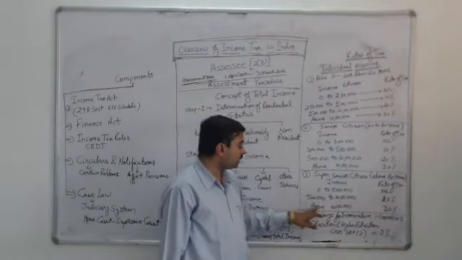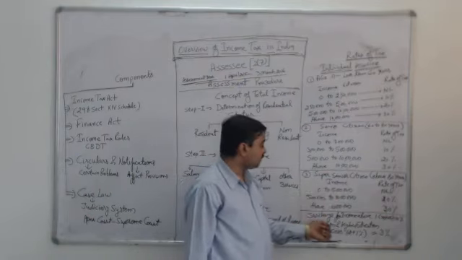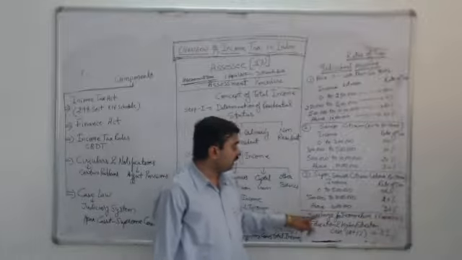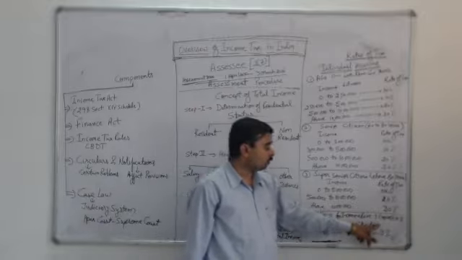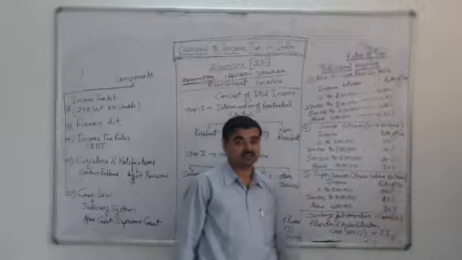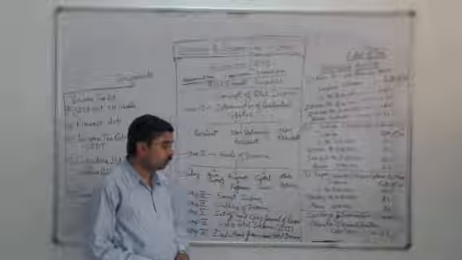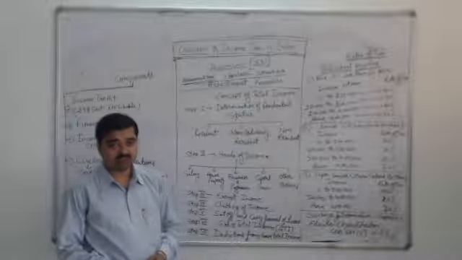Including this, there are some other rates which are also included in the Income Tax Act, like for all the assessees. Surcharge will be applicable for an individual, for whom we have calculated this, if his income exceeds 1 crore of rupees. If an individual assessee's income exceeds 1 crore rupees, he has to pay 10% surcharge. If the income is less than 1 crore of rupees, he won't have to pay the surcharge.